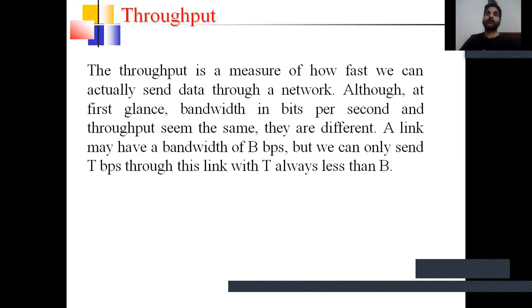Okay. Now the term throughput is also defined. The throughput is a measure of how fast we can actually send data through the network. Although at first glance bandwidth in bits per second and throughput seem the same, they are different. A link may have a bandwidth of B bits per second, but we can only send T bits per second through the link, with T always less than B.